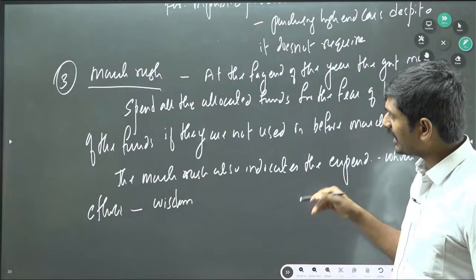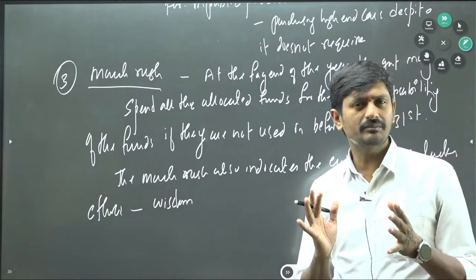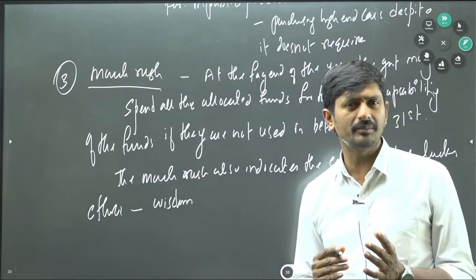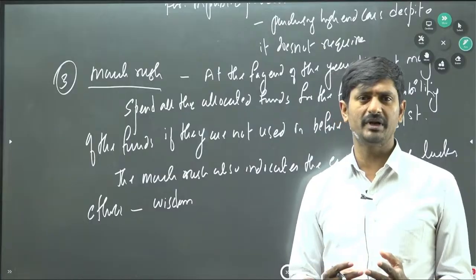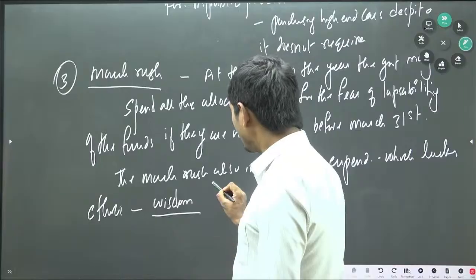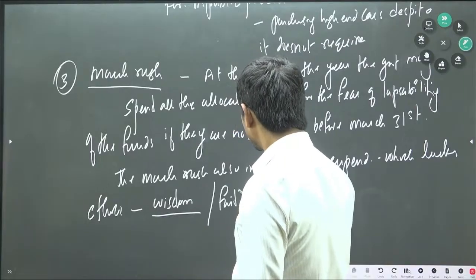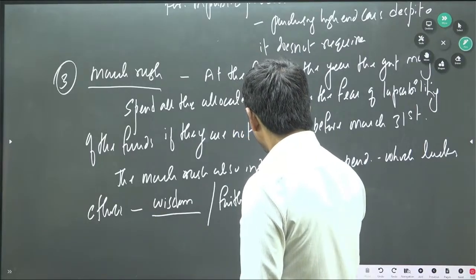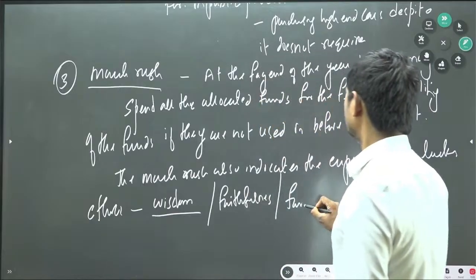When you are spending the money at one go, there might be some element of corruption, there might be some element of siphoning of the public money for your private purpose, right? So that's why it is lacking wisdom, it is lacking faithfulness, it is also lacking fairness.